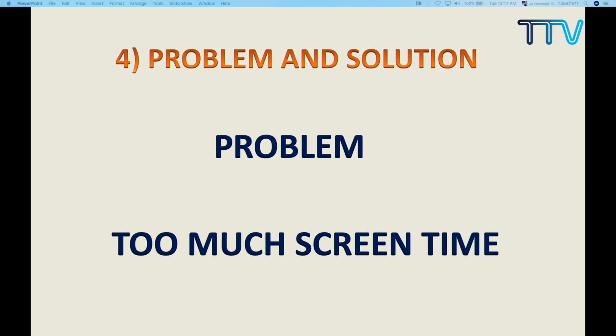So we have a problem. What is the problem? Just an example, there are so many problems. Right now, since we are sticking to screen time, the time students spend using their mobile or laptop or tablets and all these things, too much screen time is a big problem. That is an issue.